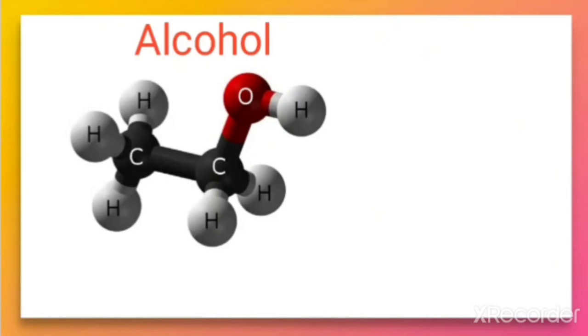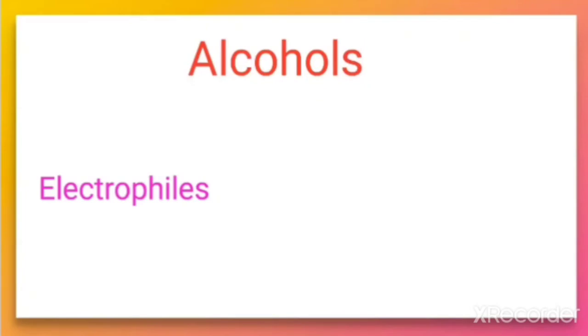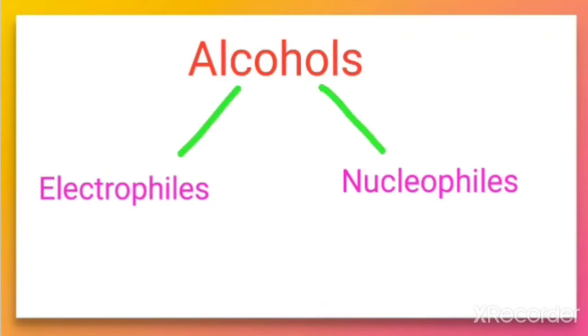They can behave both as electrophiles and as nucleophiles. So why am I saying that alcohols are versatile compounds? Because they behave like a nucleophile as well as like an electrophile. So let us discuss in which case they behave like an electrophile and in which case they behave like a nucleophile. Let me recall what is an electrophile.